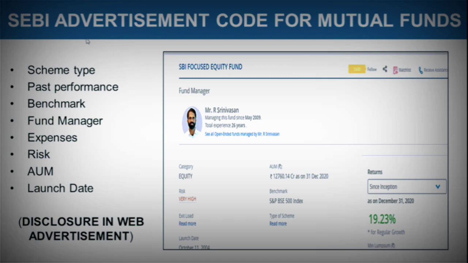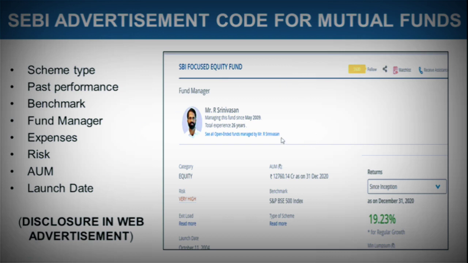Now, when we are talking about the advertisements that are made on the websites of AMCs, that is asset management companies, what all things need to be included? It is scheme type, past performance of the fund, benchmark, fund manager, expenses related, risk involved, AUM, launch date. All these things should be included on the AMC's website for a particular mutual fund scheme.